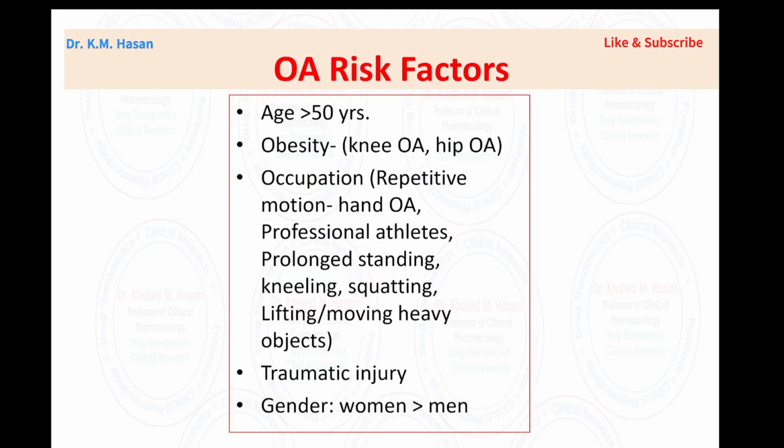Okay. Risk factors here, we are going to see it very often in a patient, for example, above 50 years of age, in obese people, especially when we talk about knee and hip. Some occupations, for example, that require repetitive motion, such as some athletes, suffer from knee or hand arthritis. Traumatic injury, women more than men, and so you can see it here. We have some risk factors we can deal with.